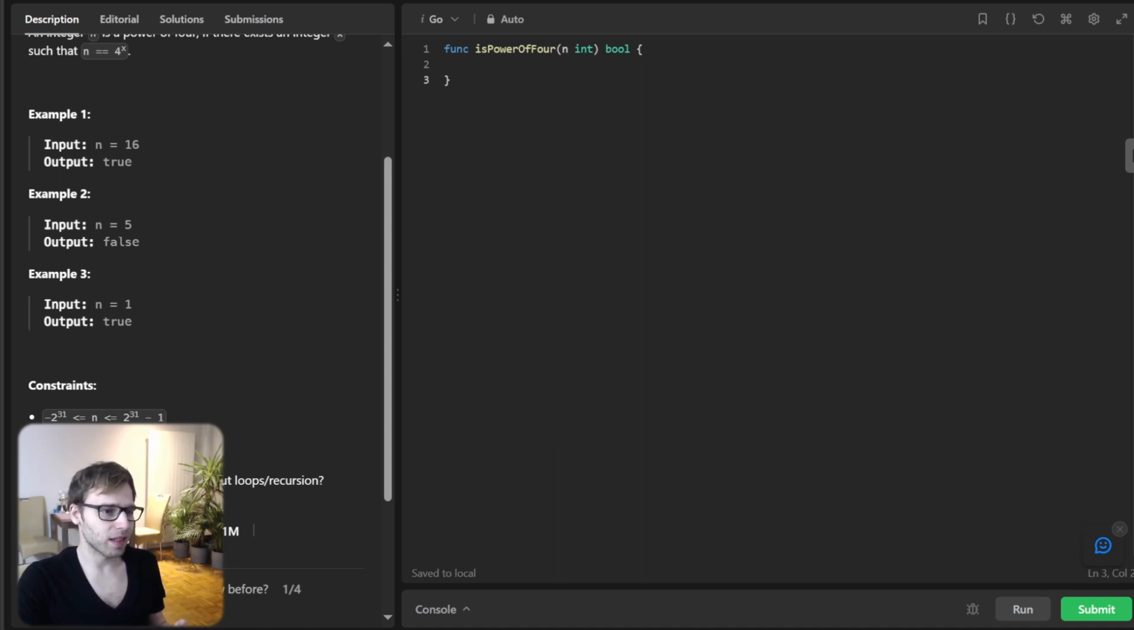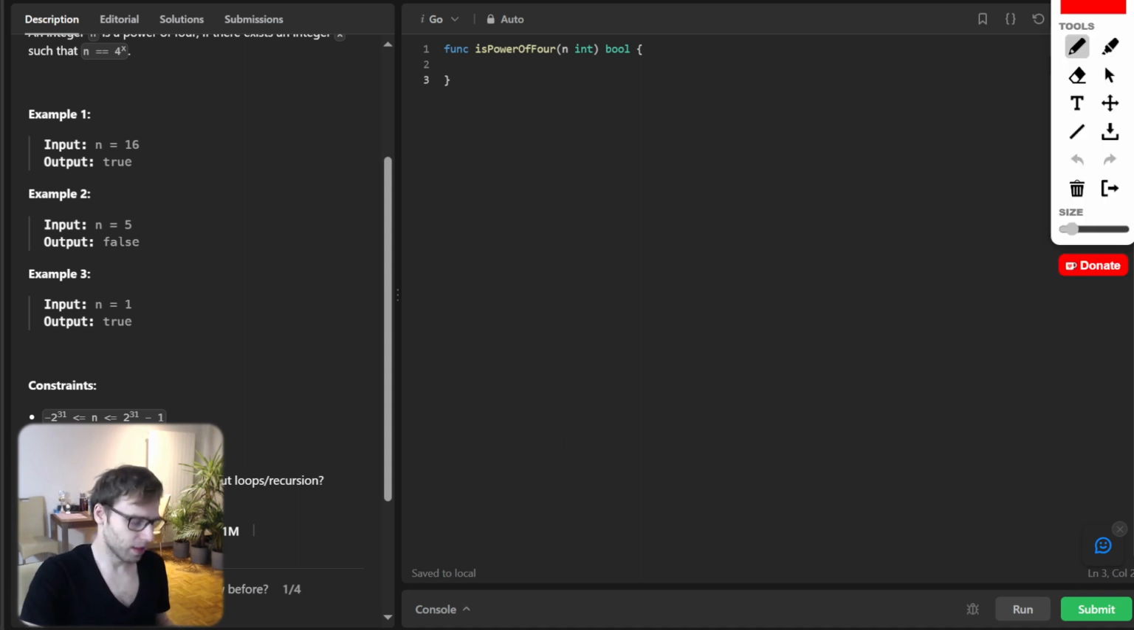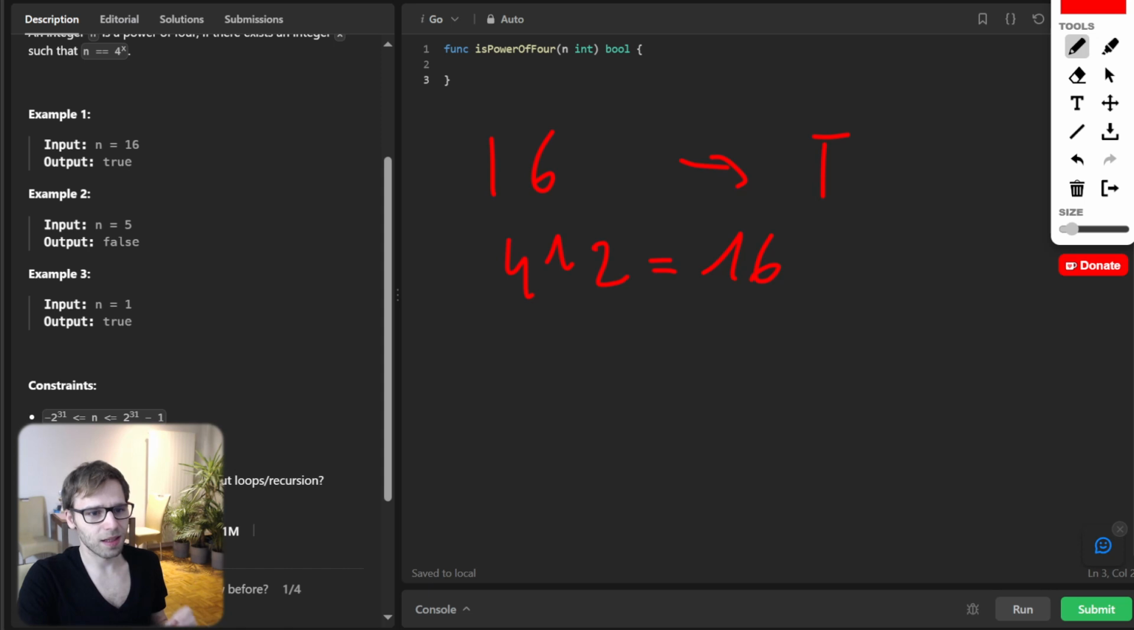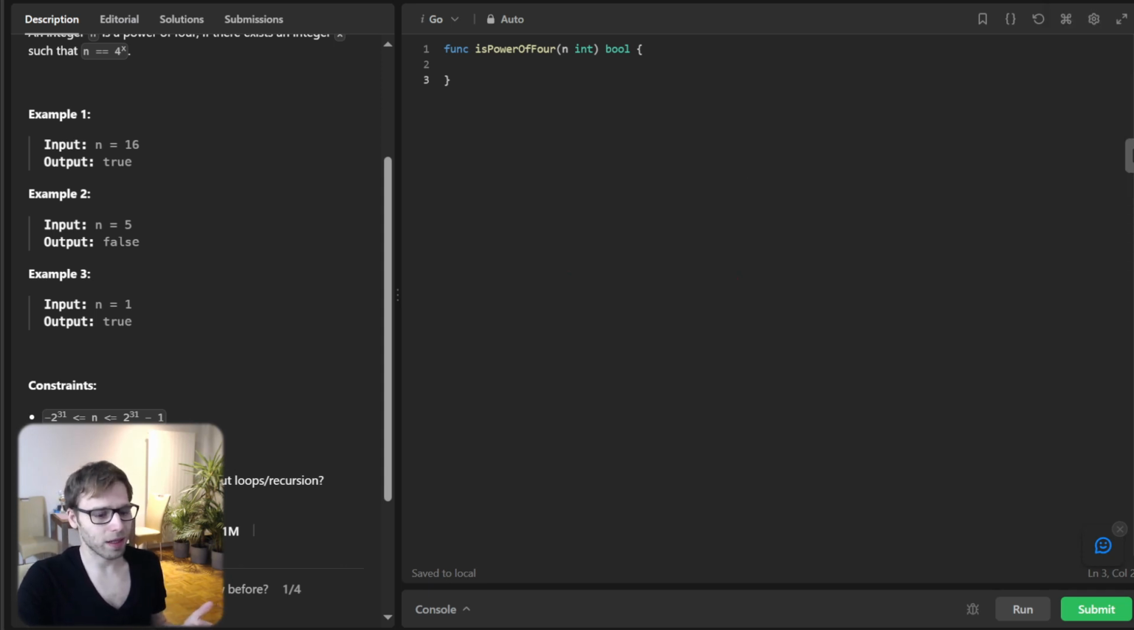So let's look at an example to clarify. If our input is 16, let's write it down. For example, 16, output is true. Why is this? Because 4 to the power of 2 is 16, so our function returns true. Now how do we determine it programmatically?